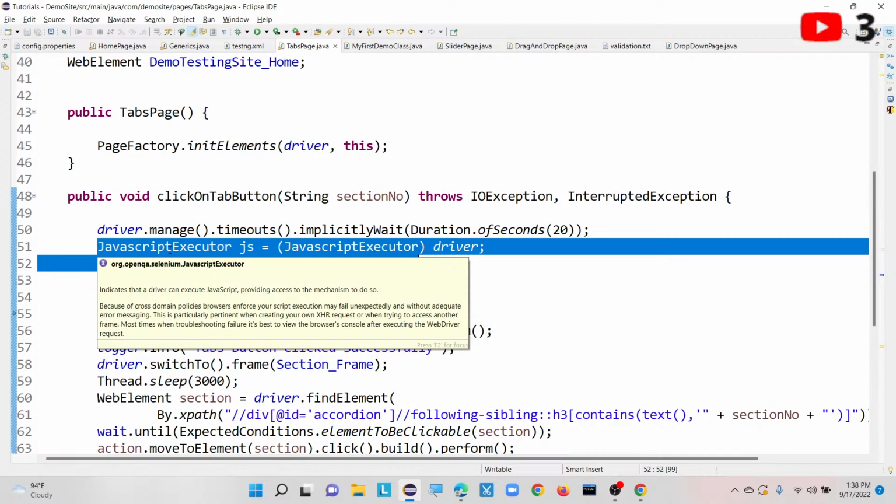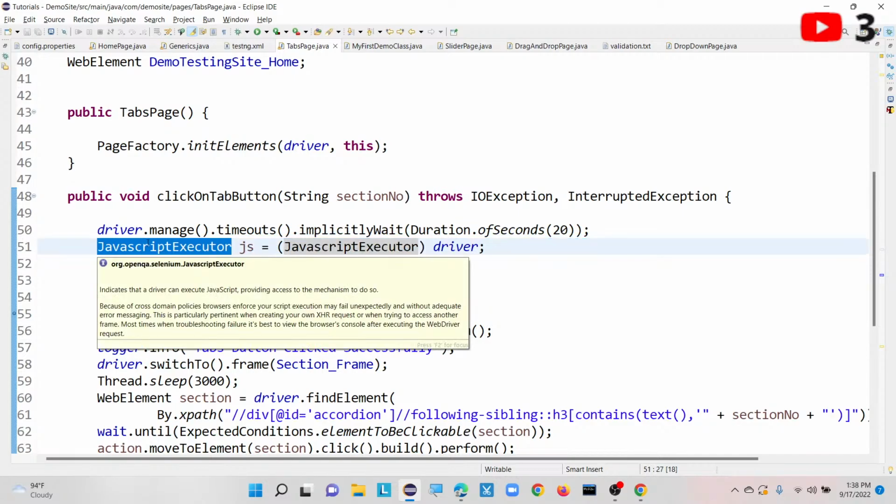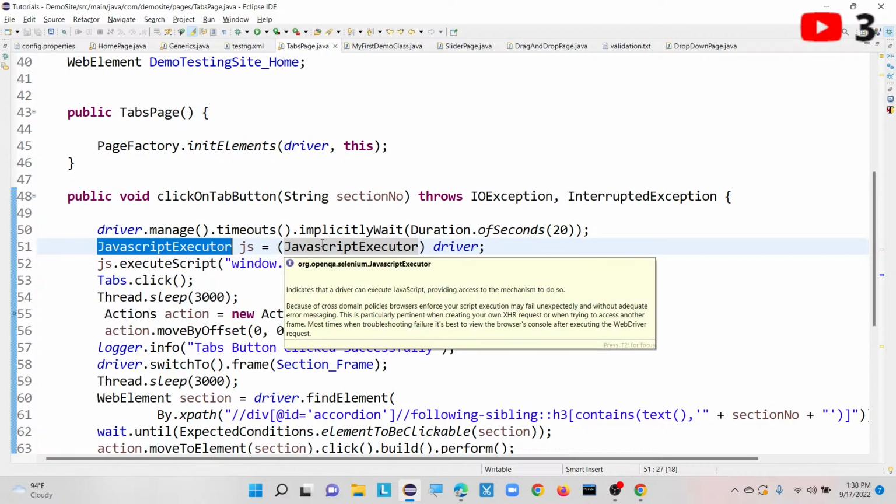This JavaScript code should be run on a browser only. Also, Java code is first compiled into which files? Dot class files. Java code will first be compiled into dot class files. On the other hand, JavaScript is directly executed by the browser.